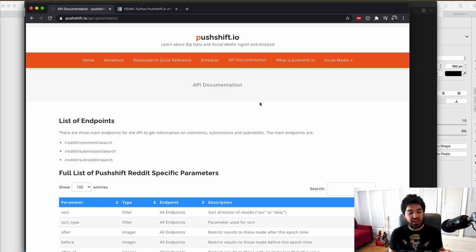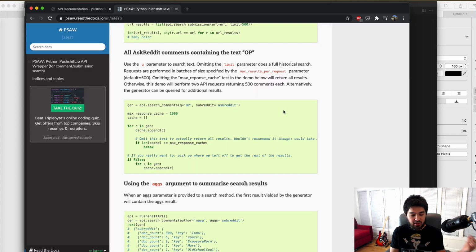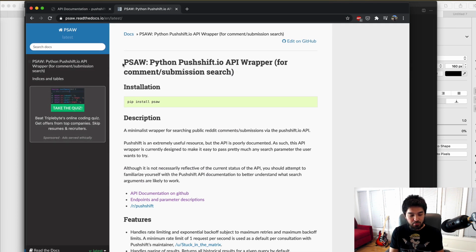And so what we're going to do today is use PushShift and the API that they provide, along with this nice handy wrapper or Python package for it called PSAW, the Python PushShift.io API wrapper, and we're going to use this to search and categorize and find Wall Street Bets posts that mention stocks, and then we're going to use Postgres and SQL to analyze this data and see how the mentions of these stocks are currently trending, what's most popular, what are people talking about the most, and maybe we can get to using some analytics functions to detect different trends and see if those things are useful.